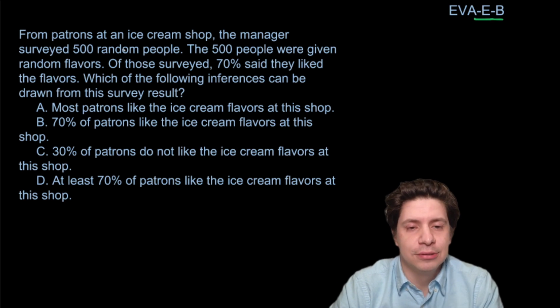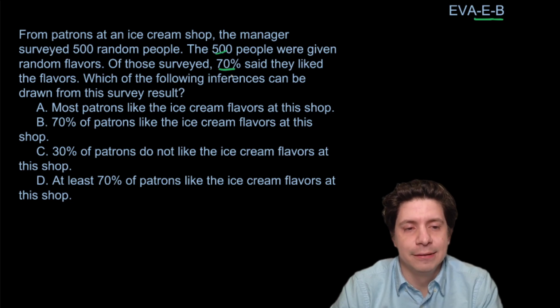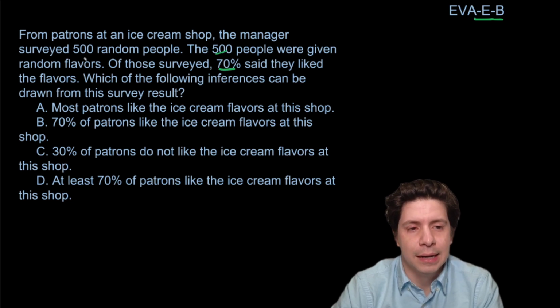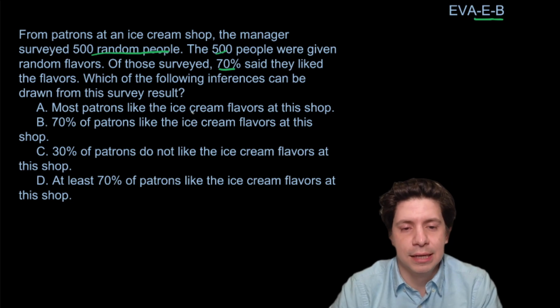From patrons at an ice cream shop, the manager surveyed 500 random people. The 500 people were given random flavors. Of those surveyed, 70% said they liked the flavors. Which of the following inferences can be drawn from this survey? So 500 were surveyed, 70% said they liked the flavors. And it was a random people, right? So most patrons liked the ice cream flavors at the shop.